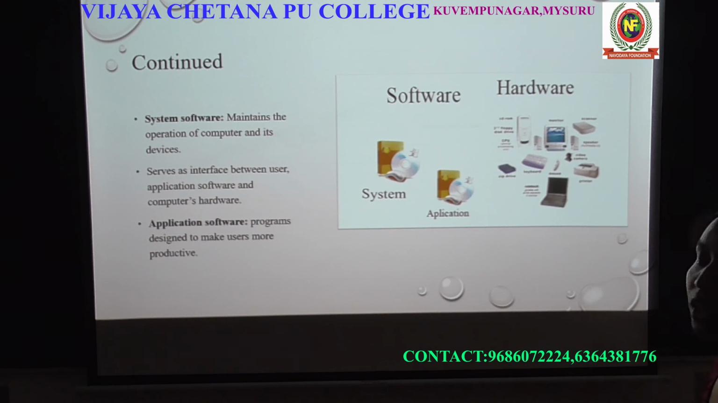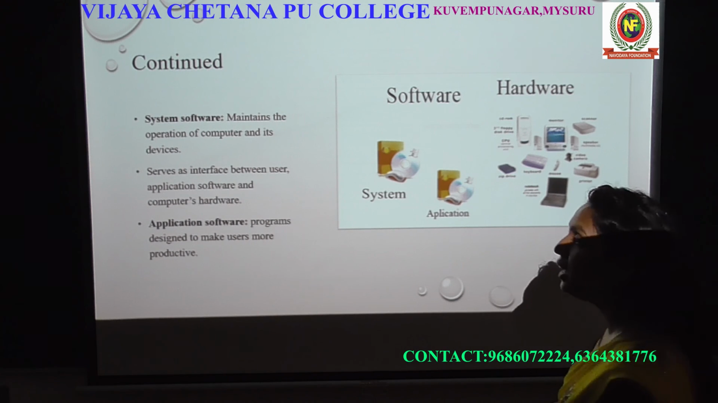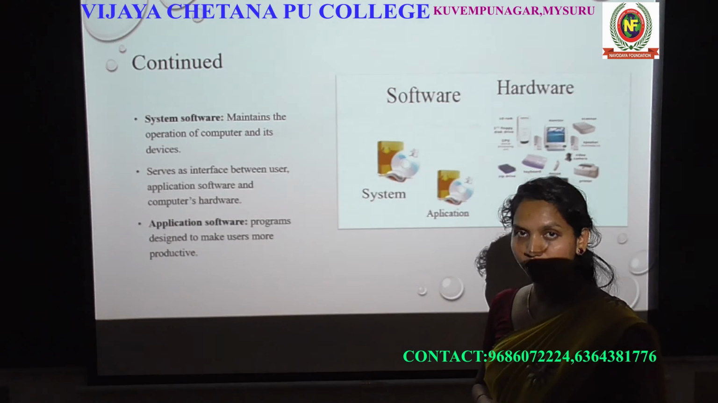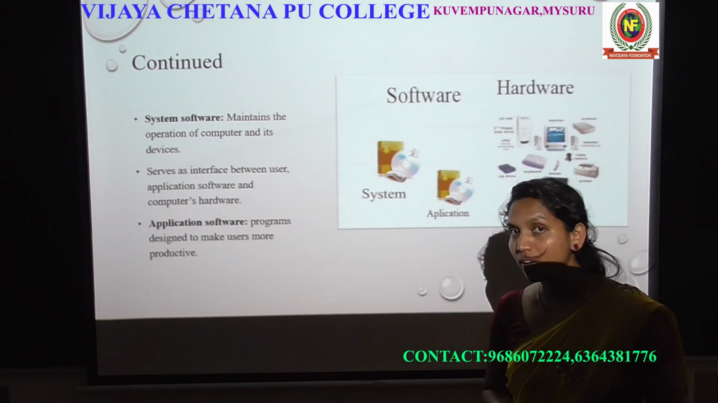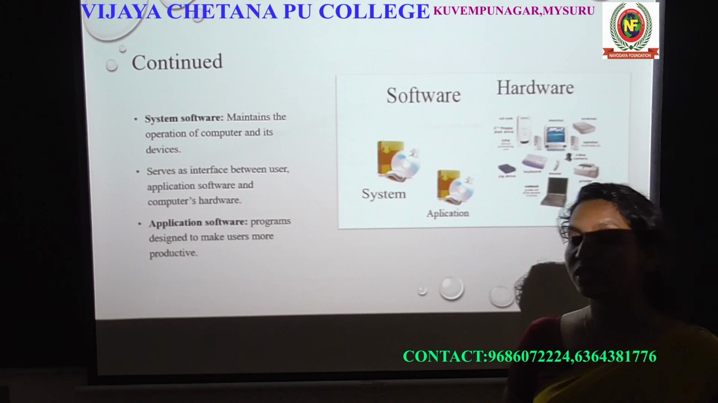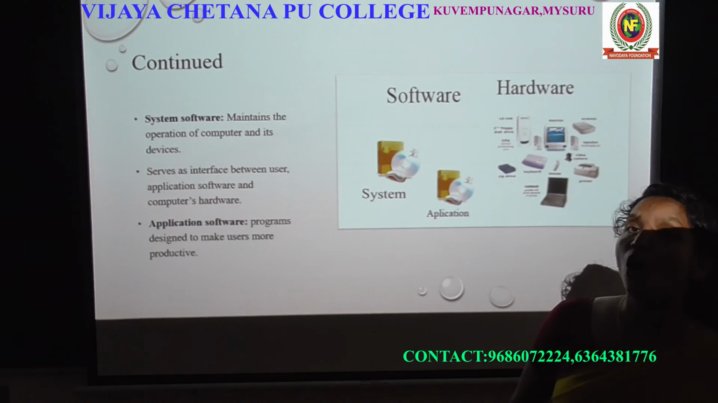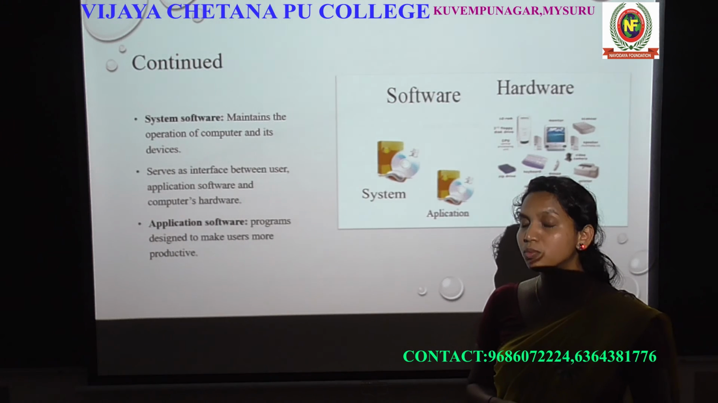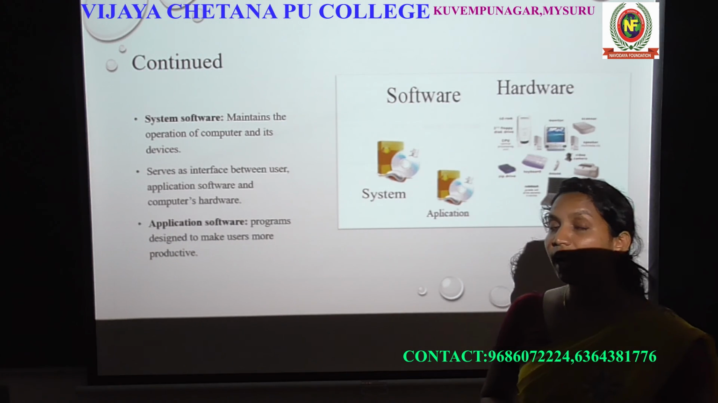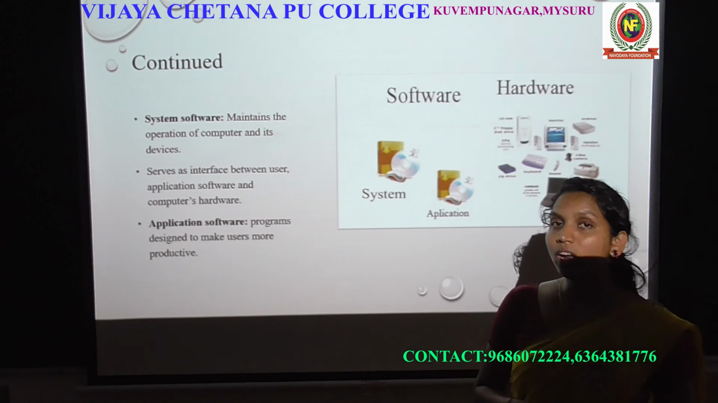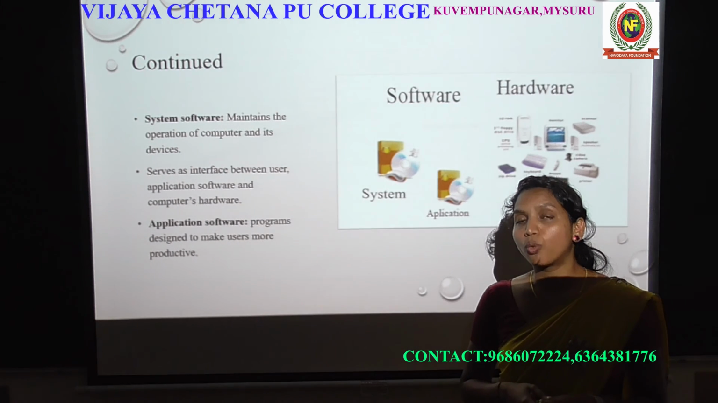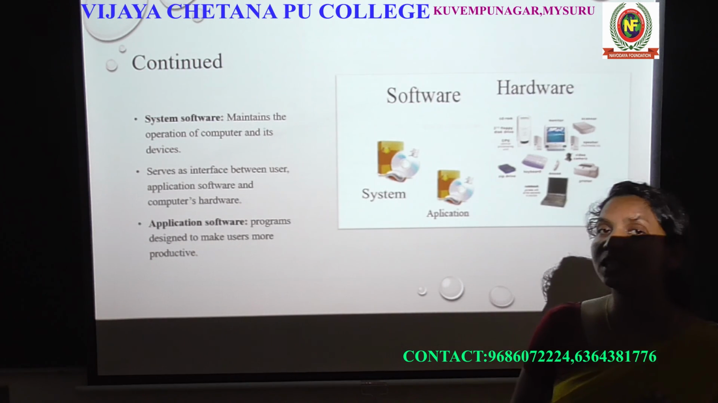In software there are two types: system software and application software. What is system software? System software is a set of instructions, or it is an operating system. It instructs the computer, or tells the computer what has to be done. That is system software.